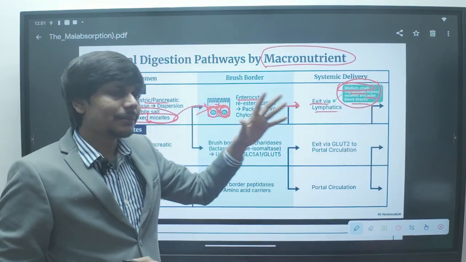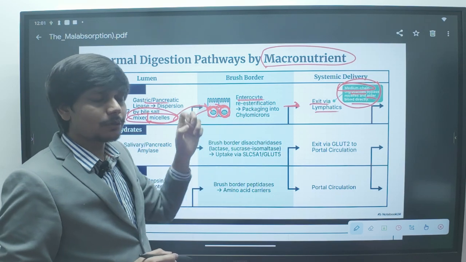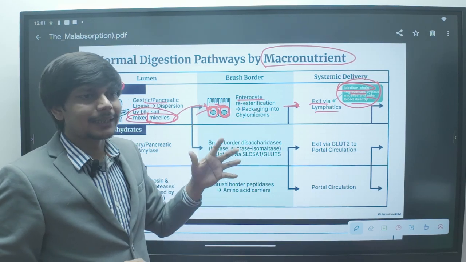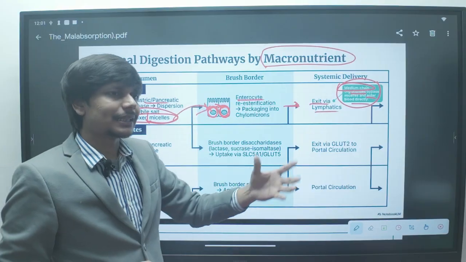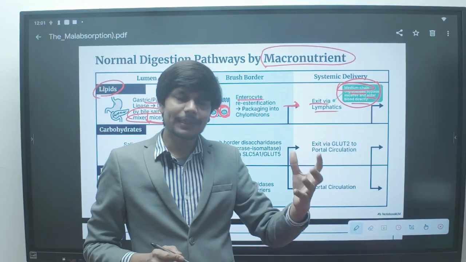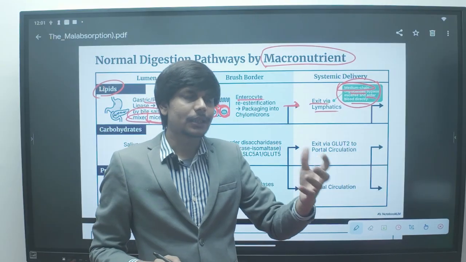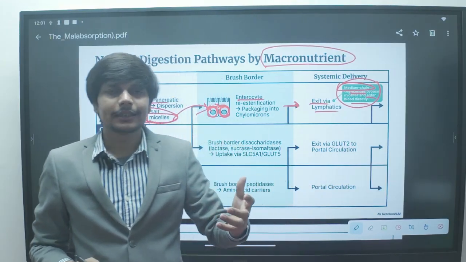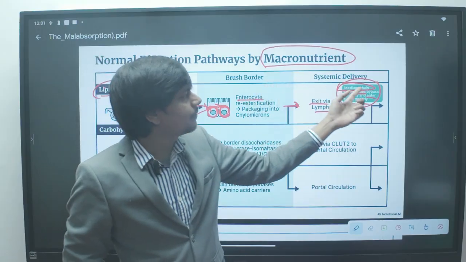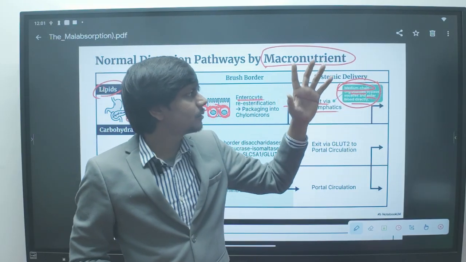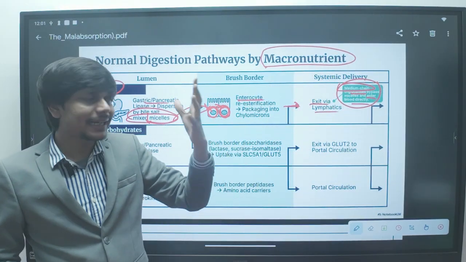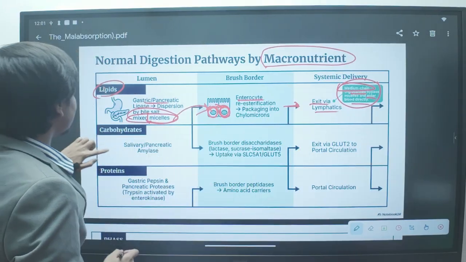So a patient having a problem in absorption because of bile salt deficiency, say the patient is having chronic liver disease, or the patient is having a problem in the bile duct, common bile duct, sclerosing cholangitis, biliary cholangitis, we can treat the patient with medium chain triglyceride because it bypasses micelle formation and enters the blood circulation directly.